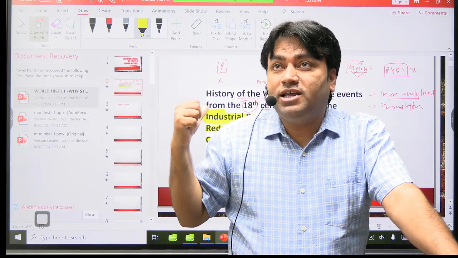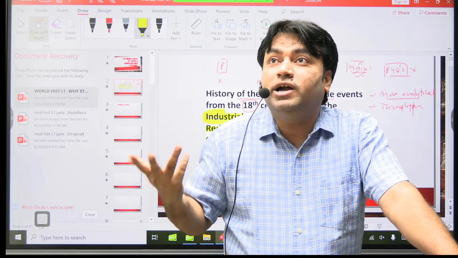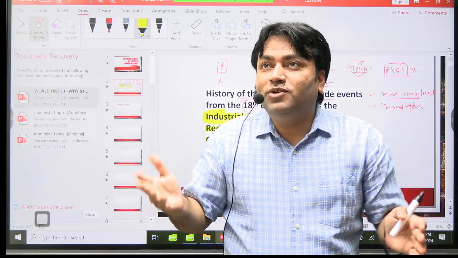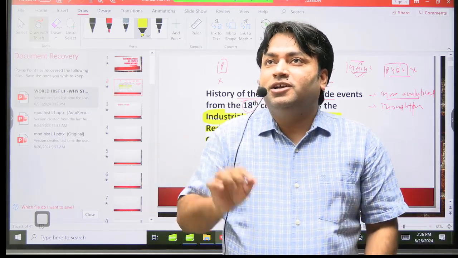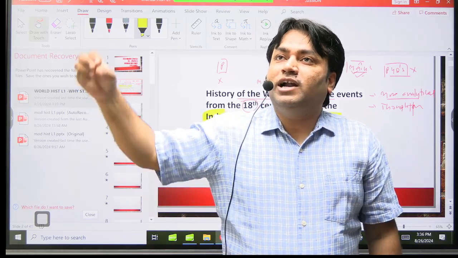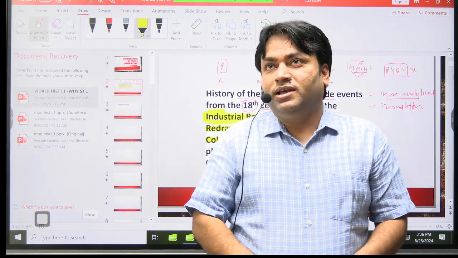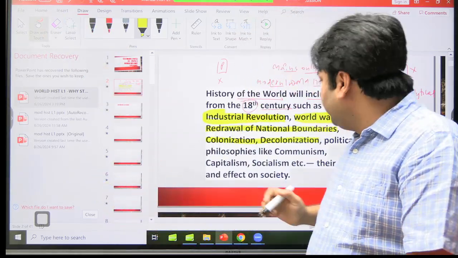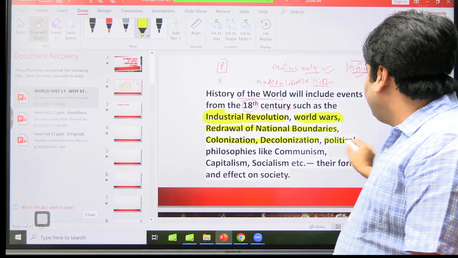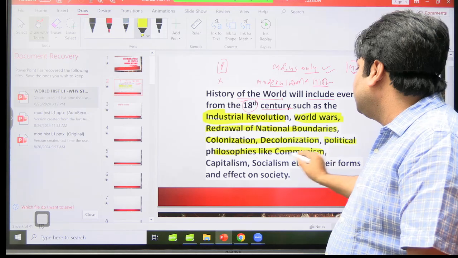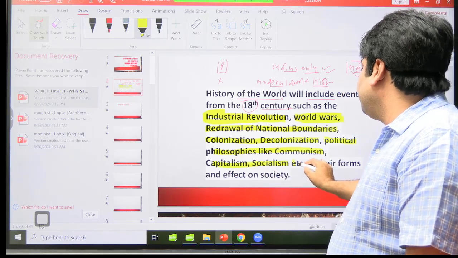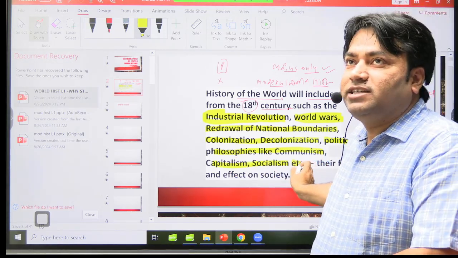So don't go by the syllabus. The syllabus is written as if there is nothing to read, right? But if you read this world history holistically, trust me, you will be able to cover at least 20%, 30% of the areas of GS. You will realize in the classes how it is done. The next is political philosophy, like communism, capitalism, socialism, and here what has been written, etc.